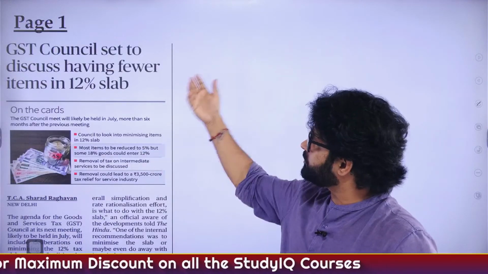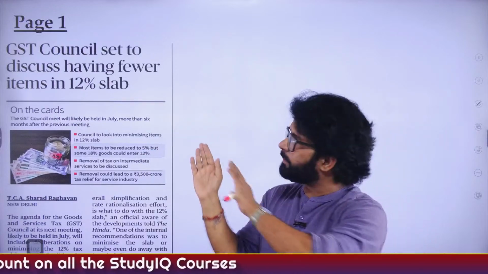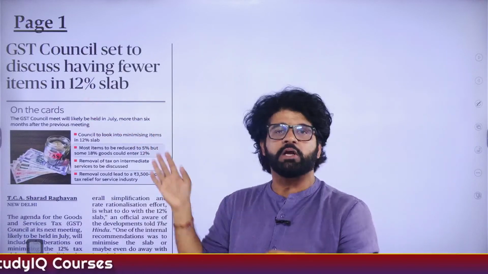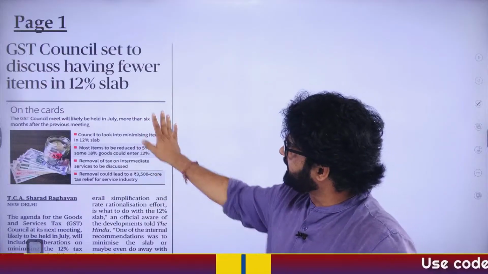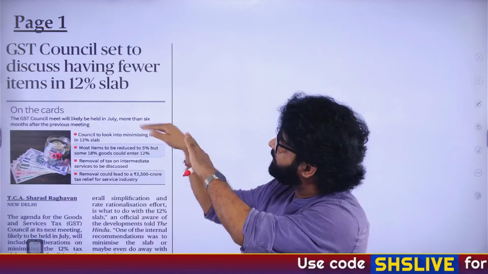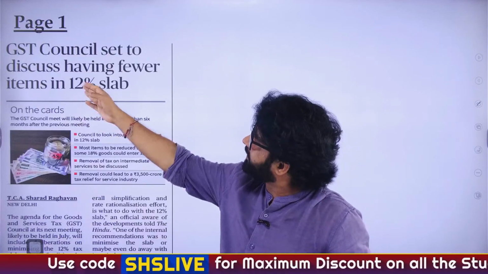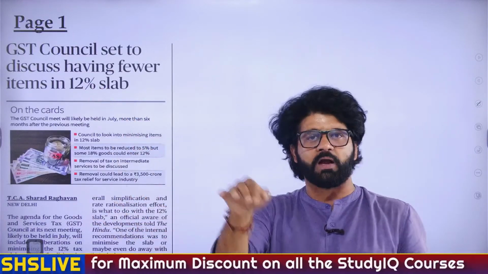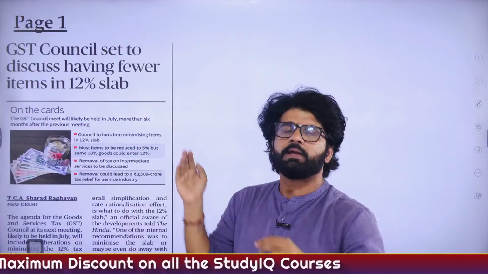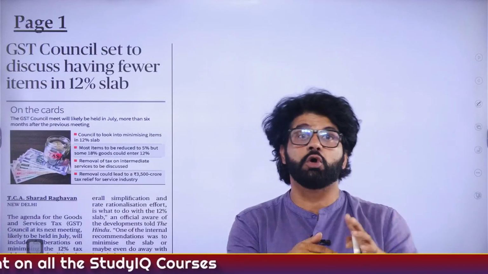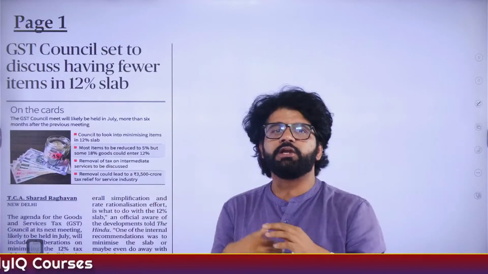In the meeting which is supposed to happen next month, they are thinking about reducing or eliminating this 12% slab. The author is saying that the chance of the 12% slab being completely eliminated is next to nil. What will happen is that some of the goods will be transferred from the 12% slab to the 5% slab, or some of the goods will be transferred from 18% to 12%, or both. Cool. Now there are issues with this also.